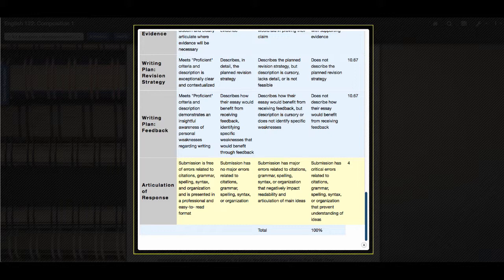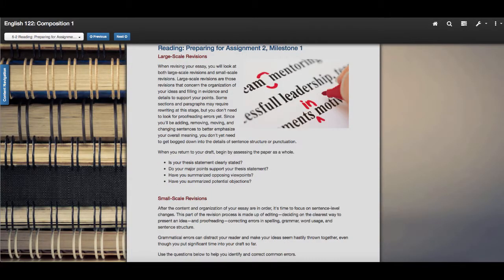So you will be putting this into either an MLA style or APA style document with the headers, the heading, or title page, depending on which type of formatting you choose, correct in-text citations, as well as either a works cited or a references page. I need all of that to earn full points in this section. Preparing for assignment 2, milestone 1.